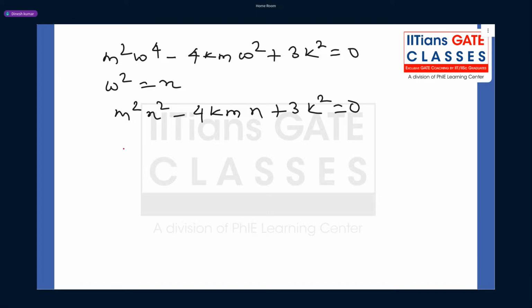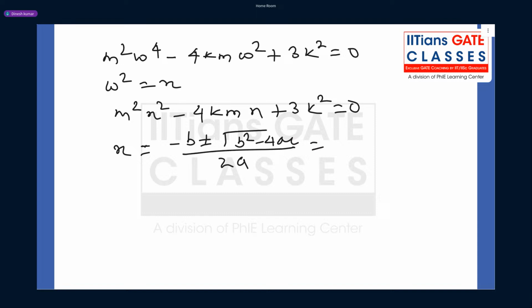Now guys, solve the x value, which we know from Sridharacharya's formula. What does it say? Minus b plus minus under root b square minus 4ac, by 2a.